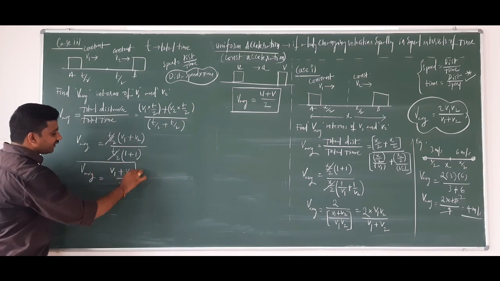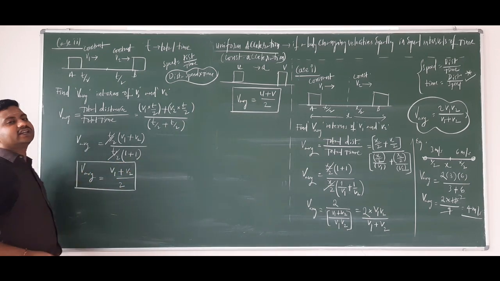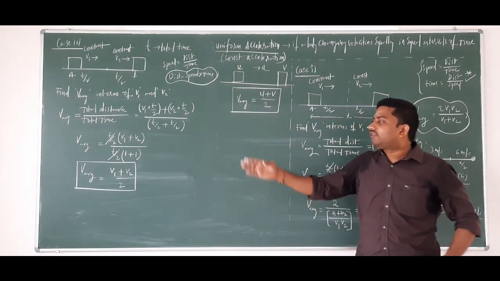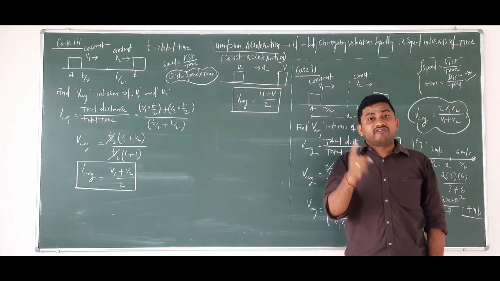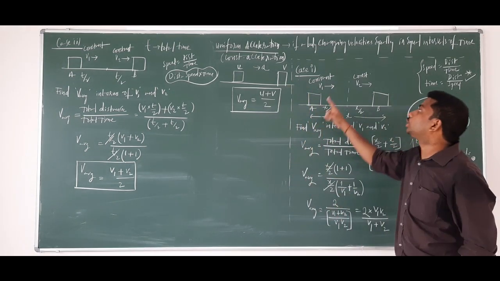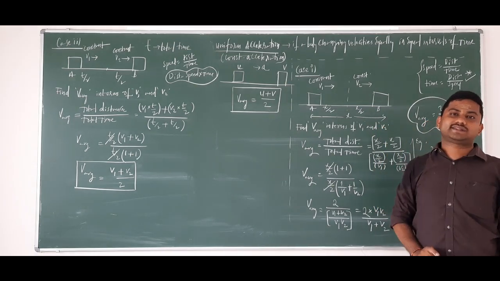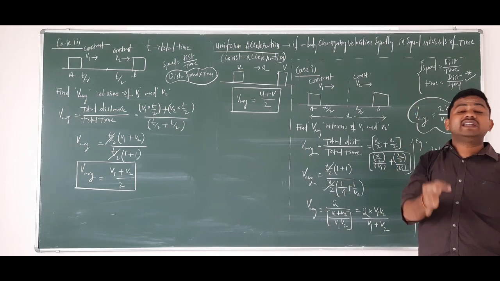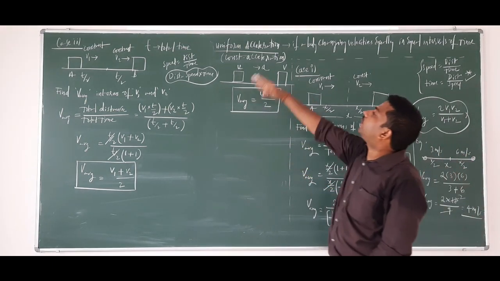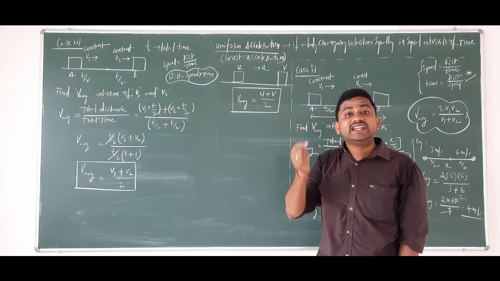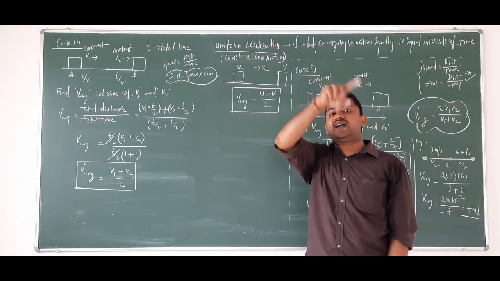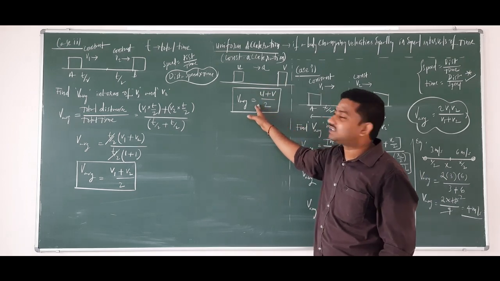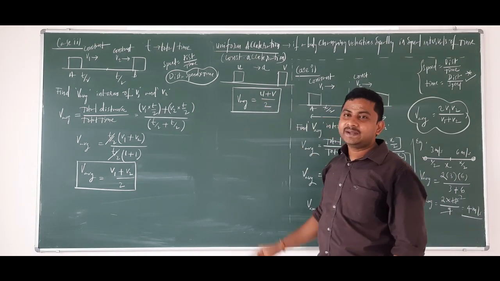When the total time is divided into two half intervals, the average velocity will be V1 plus V2 by 2. When the total distance is divided into two halves, the average velocity will be 2V1V2 by V1 plus V2. When the body is moving with uniform acceleration, with initial velocity U and final velocity V, the average speed or average velocity is U plus V by 2.